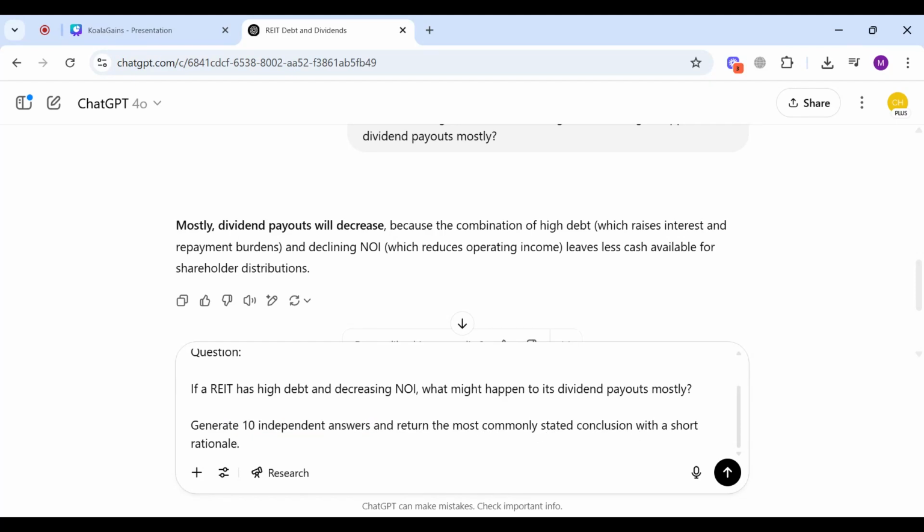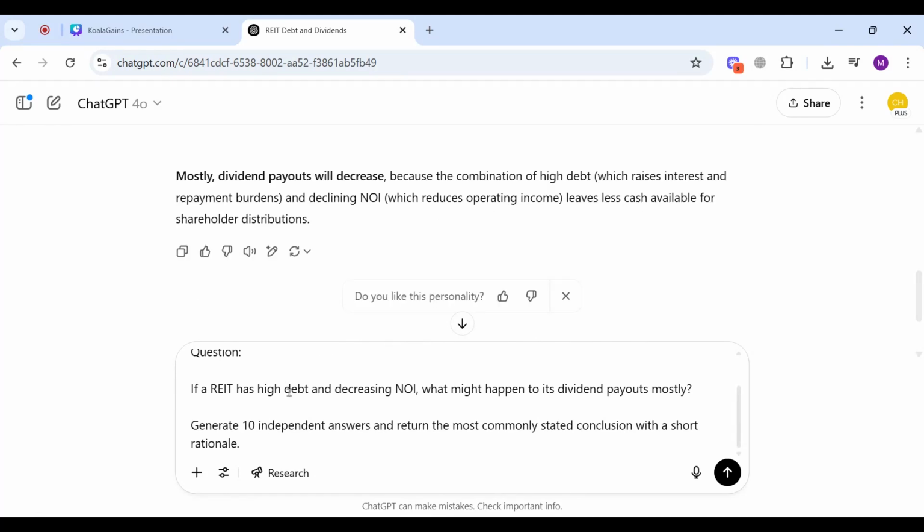There are multiple ways you can use self-consistency. One way is to just ask it to generate independent answers in the same chat. The other way is opening multiple chats and running the same question or problem, and then choosing the answer that is returned most of the time in all of the chats.